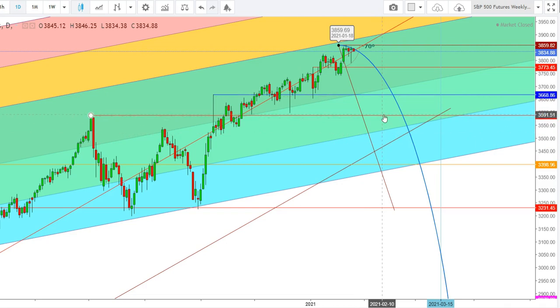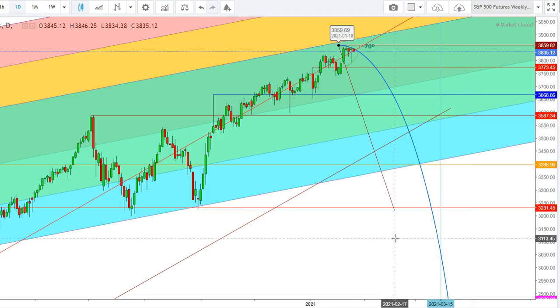Friends, here I find that if the S&P 500 futures are not able to defend the next support of 3587 during this week, we will see them test the lower end of this uptrend channel, which is at the levels of 3382. So friends, the S&P 500 futures look ready for a sharp downward move during this week, which could lead to a market crash up to March 15, 2021, because this time this could be a crash.